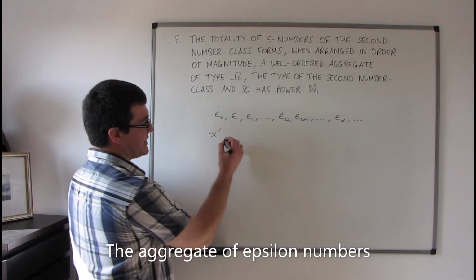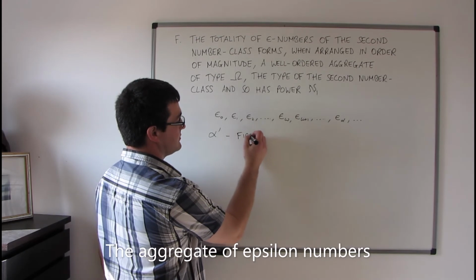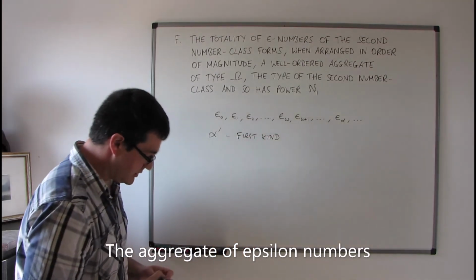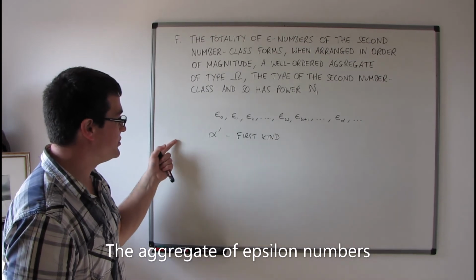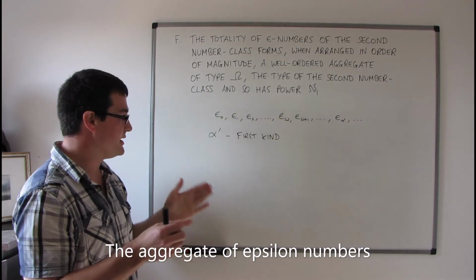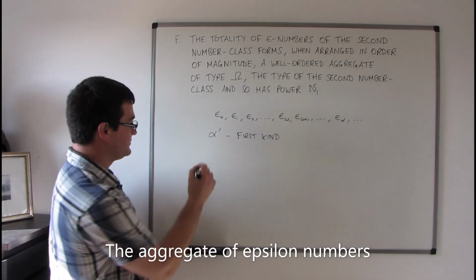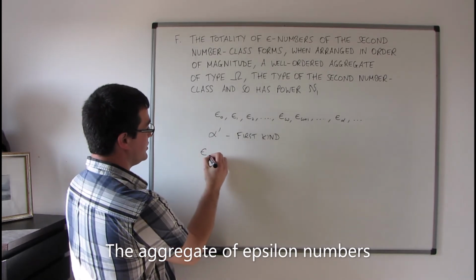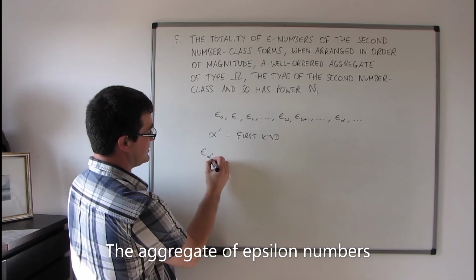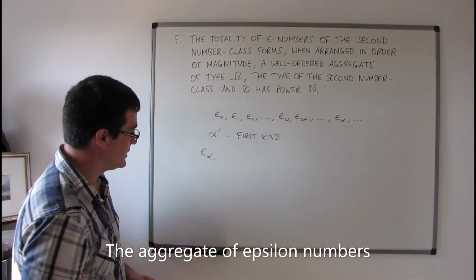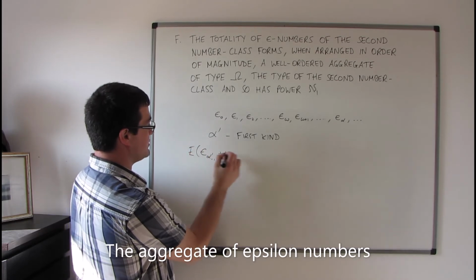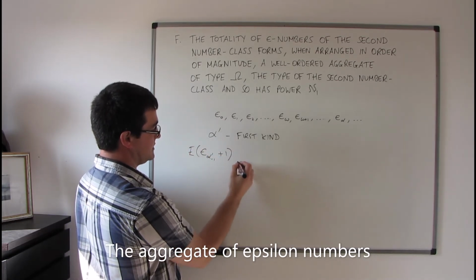So if alpha primed is of the first kind, then all I do is just take the previous epsilon number, or shall I say the epsilon number with subscript alpha primed minus 1, add 1 to this number, and apply theorem D to it.